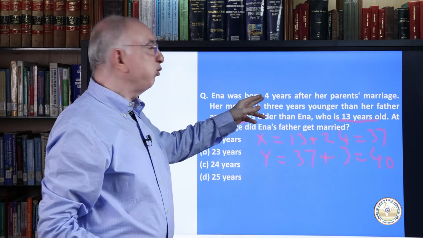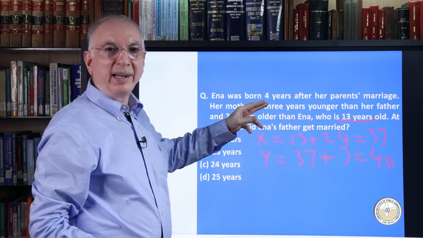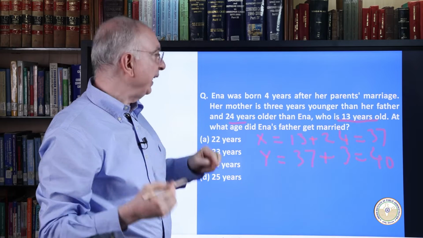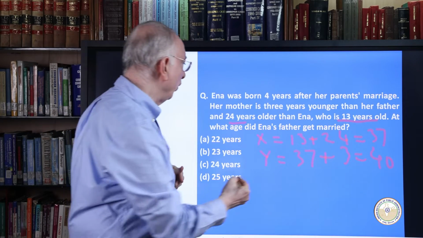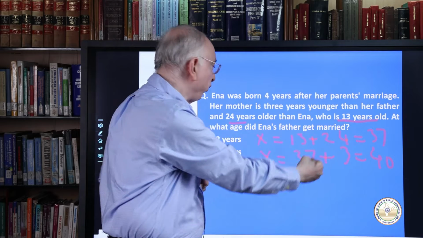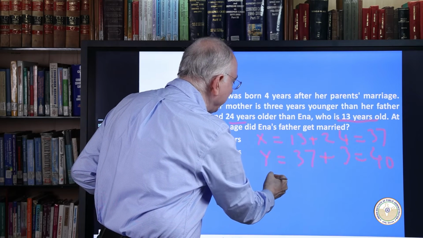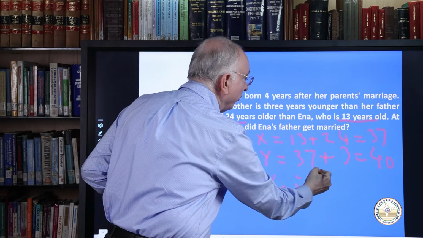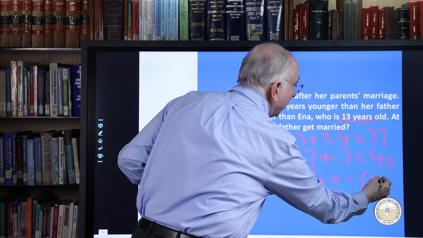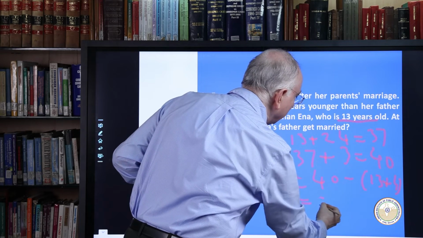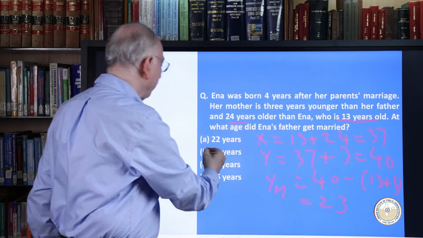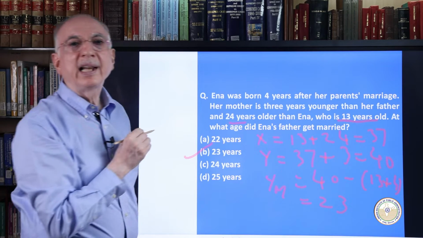But she was born 4 years after her parents' marriage and her present age is 13 years. It means the father was married 17 years ago, and if his present age is 40, the age at marriage of father will be 40 minus 13 minus 4, that means 23. If we solve, this is 23. Therefore, option B is the right answer.